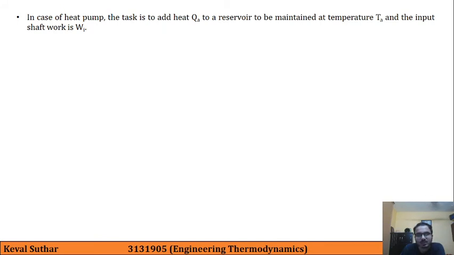Now there is another case, that is the heat pump. The task is to add heat QA at the reservoir to be maintained at TA, and the input shaft work is WI. So COP is given by QA upon WI. In case of heat pumps and refrigerators, we don't directly write efficiency, we first define the COP.